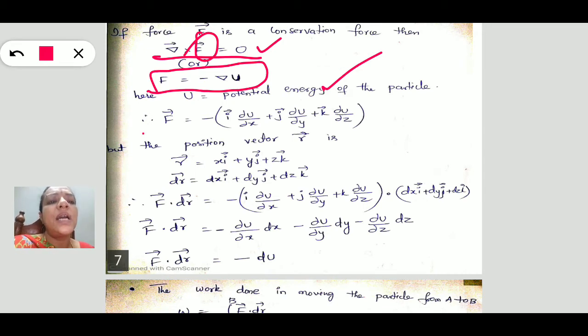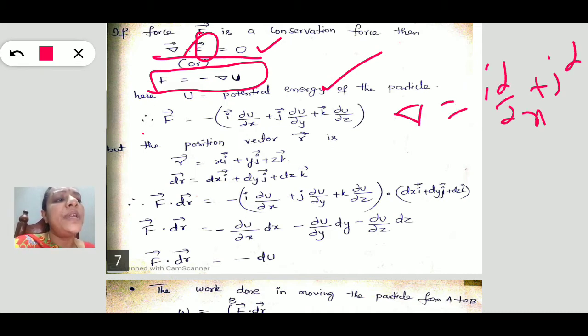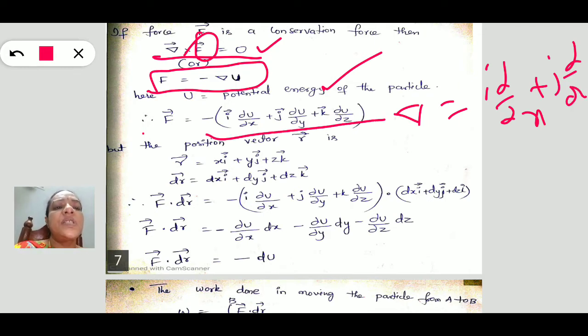The gradient is the operator i ∂/∂x plus j ∂/∂y plus k ∂/∂z. Substituting, we get F equals minus (i ∂U/∂x plus j ∂U/∂y plus k ∂U/∂z). Similarly, r is the position vector xi plus yj plus zk, and differentiating, dr equals dx i plus dy j plus dz k.